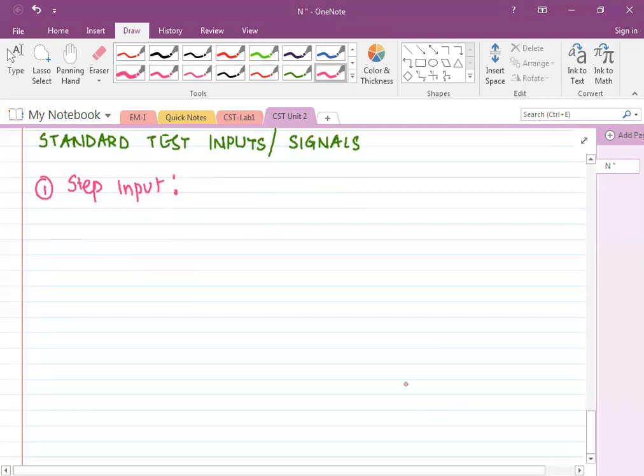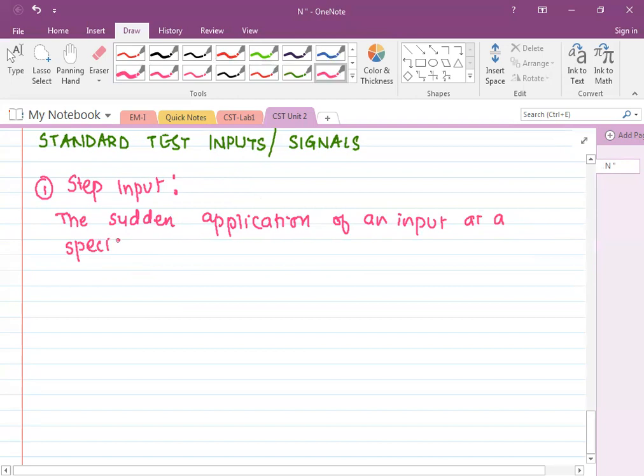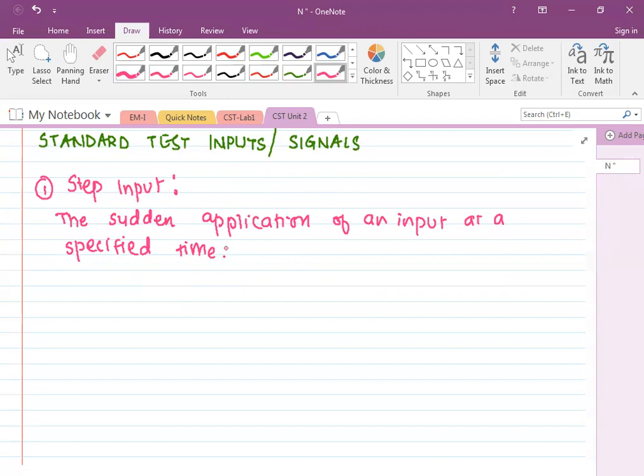Now, what is the definition of a step input? What can we consider as a step input? It is defined as the sudden application of an input at a specified time. It is a sudden application of an input at a specified time.